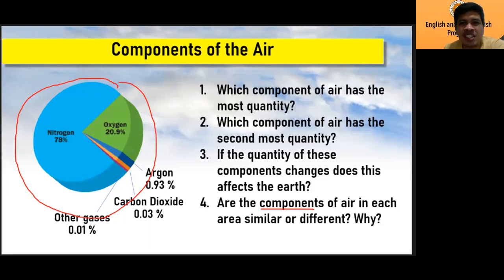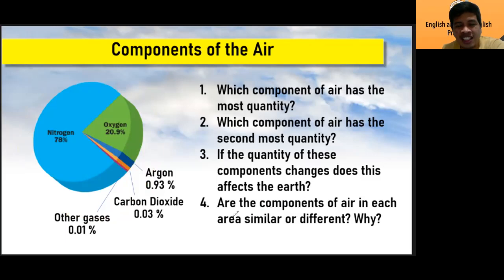For example, you might think that there is more carbon dioxide in the city. For example, in Bangkok there is more carbon dioxide compared to the forest. In the forest, of course, there is more oxygen because there are more trees that release oxygen.